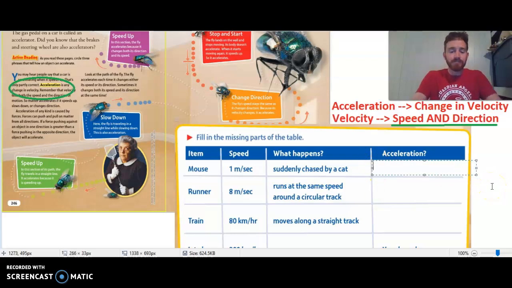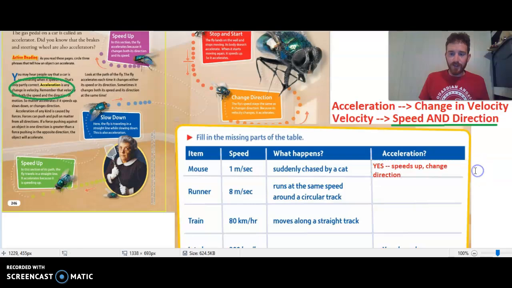So here would say yes. We're going to make that red so we can see it better. We're going to say yes, acceleration happens. And what happens there is it speeds up, and maybe change direction too to try to get away, right? So speed up, change direction. Those are things that could happen in that case.